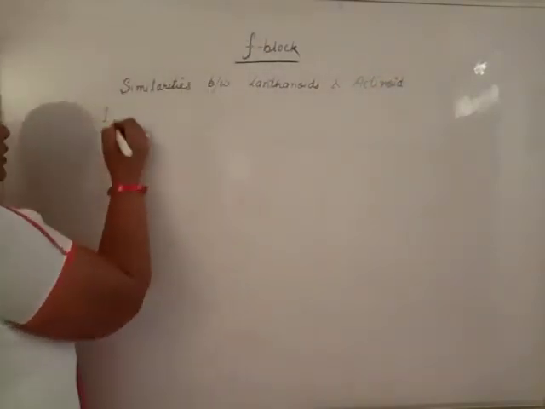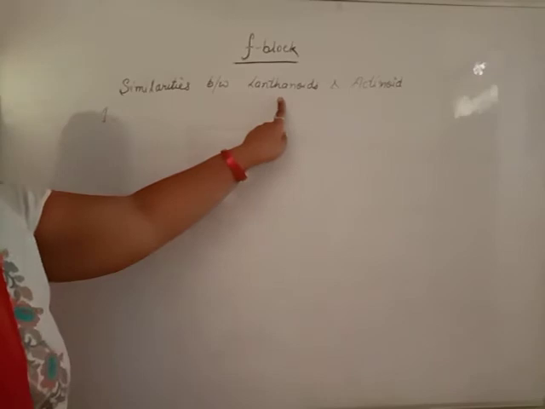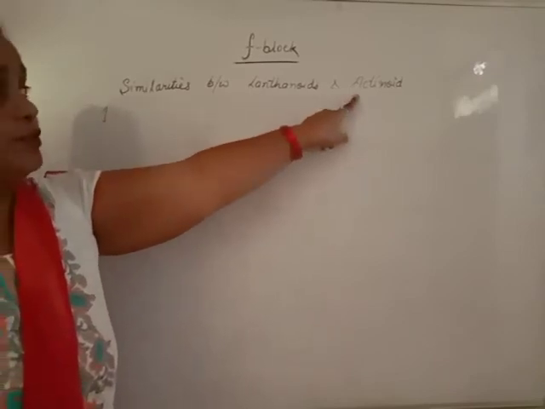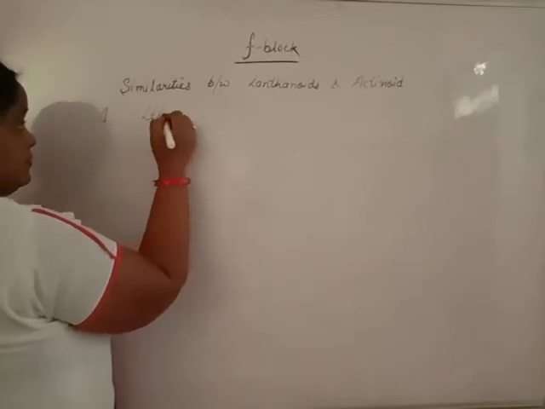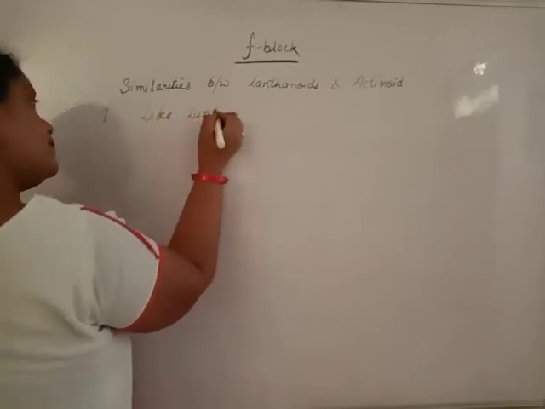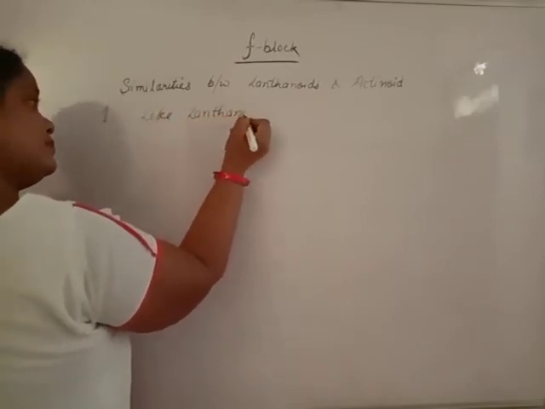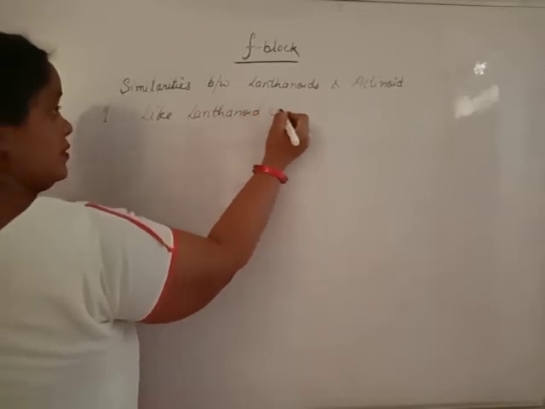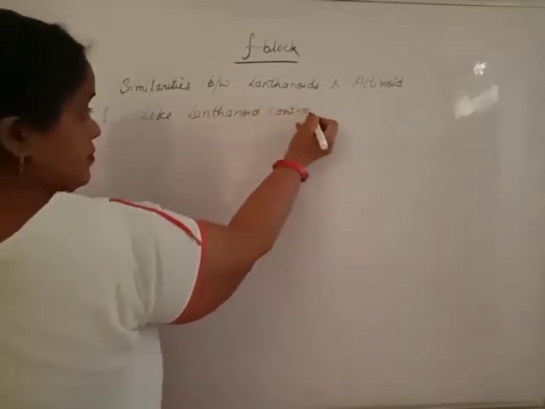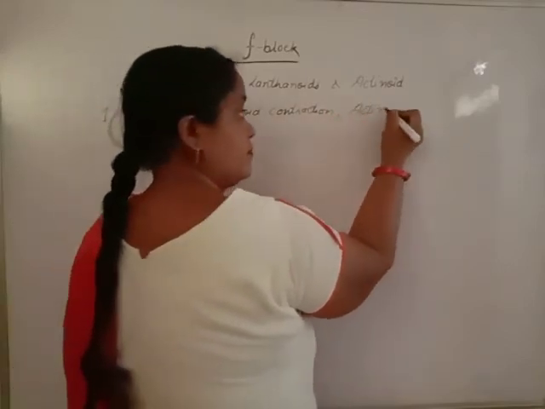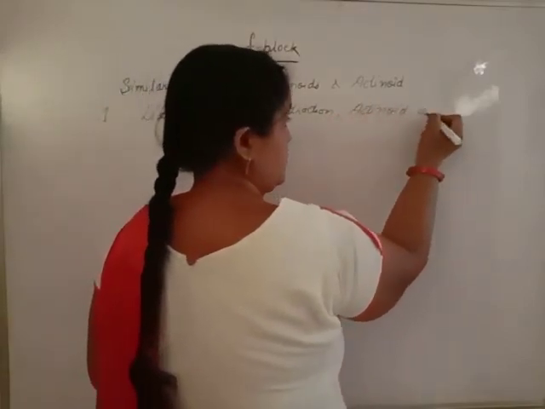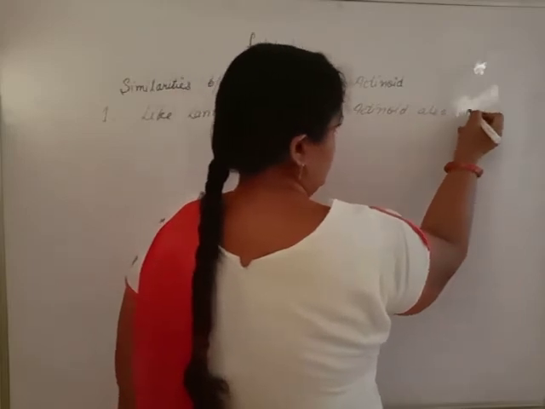First of all, like lanthanoid contraction, actinoids also show actinoid contraction.